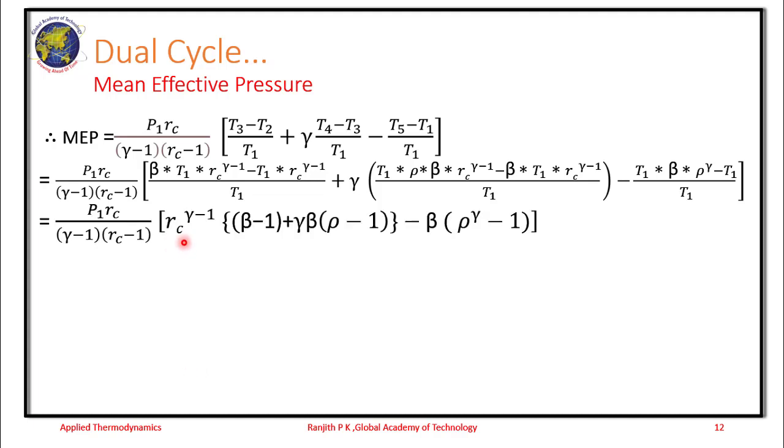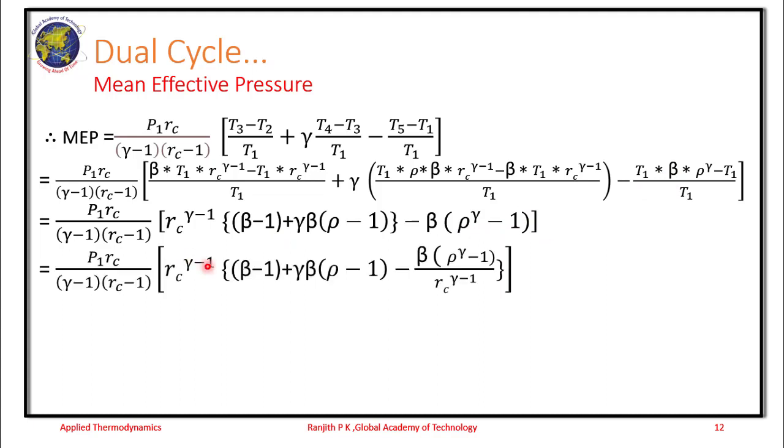So a quick simplification. We have Rc power gamma minus 1 as common, so we have (beta minus 1) plus gamma into beta as common here again, so into (rho minus 1). Even here we have Rc power gamma minus 1, so we have taken it as common, minus beta into (rho power gamma minus 1). So what we do is, now we take out this Rc power gamma minus 1 as common for both the expressions, so we end up dividing this by Rc power gamma minus 1.